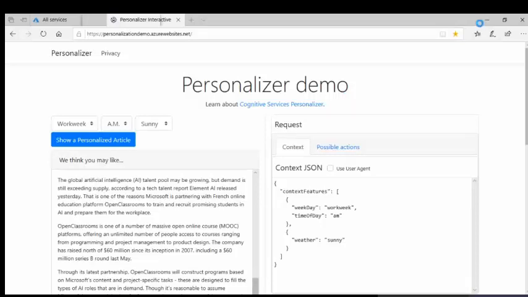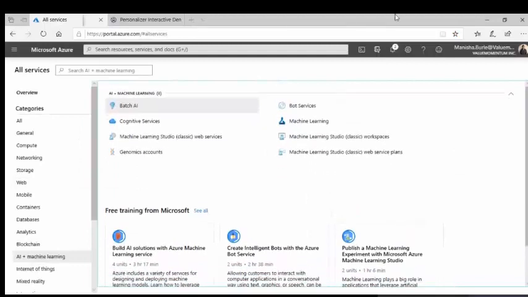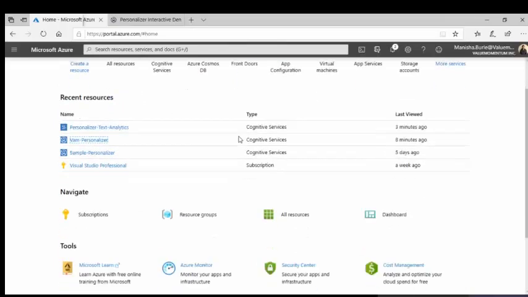It's loading, one second here. And then, see, in the personalizer, I think I forgot to show the pricing, how to change the pricing tab.